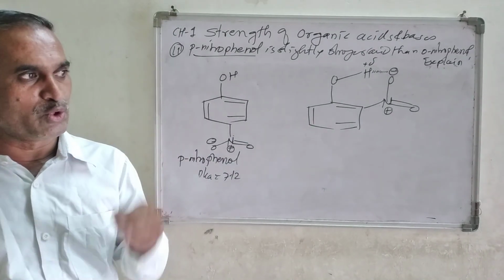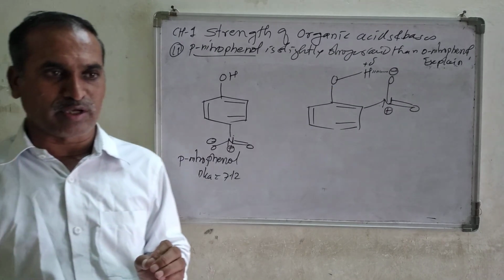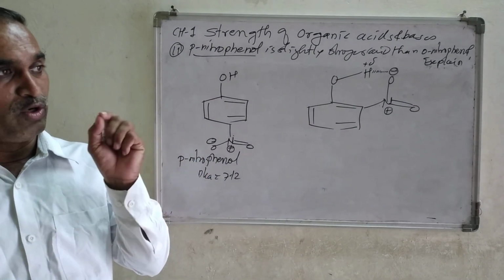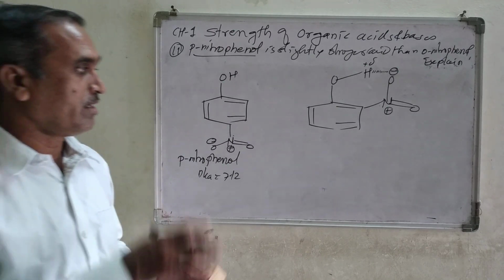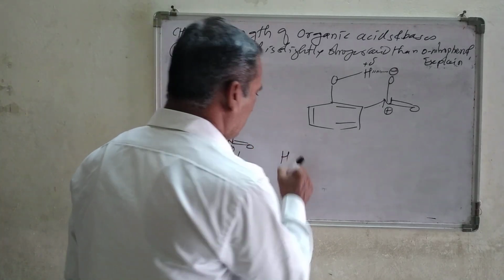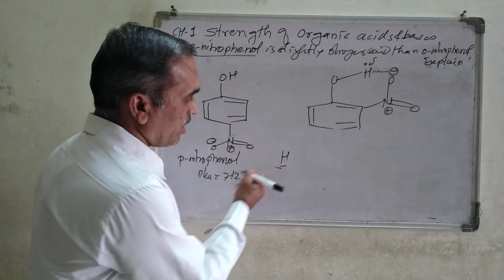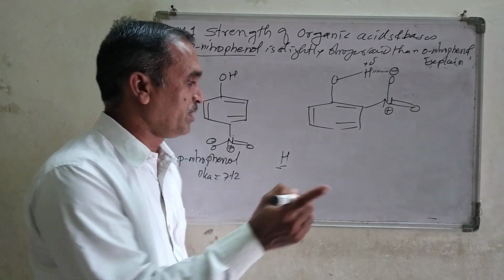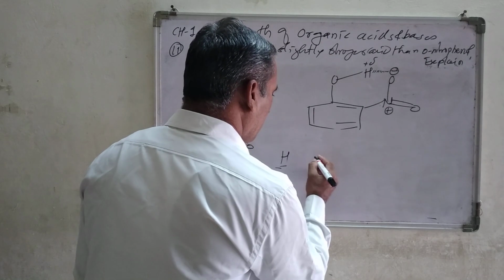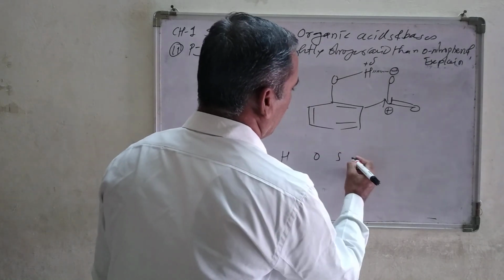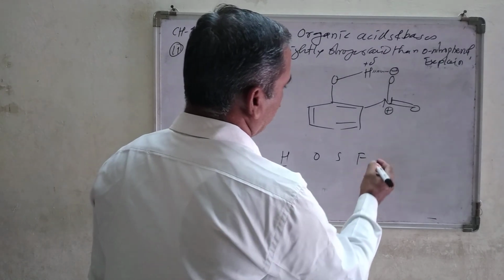Let me tell you, intermolecular hydrogen bonding means what? Hydrogen bonding is only possible with a hydrogen atom. The criterion for hydrogen bonding is that one must be a hydrogen atom and the other should be a highly electronegative atom like oxygen, sulfur, fluorine or chlorine.